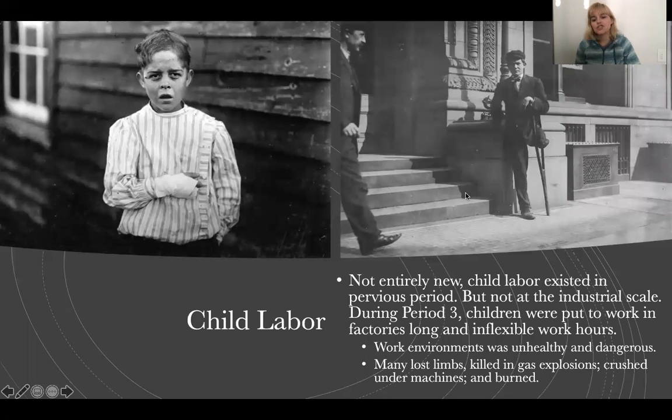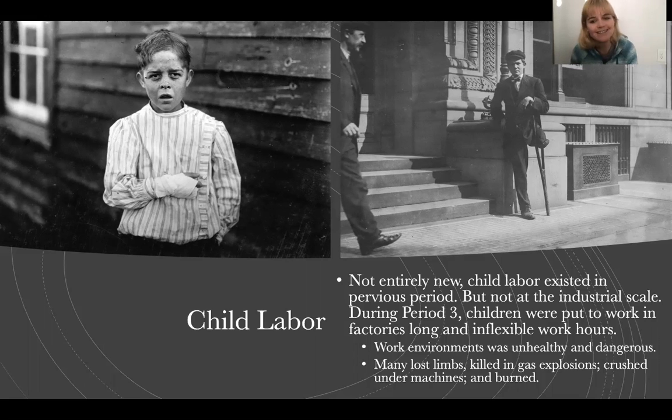Another one, guys, is child labor, which we sort of already talked about. So you guys don't have to write this down if you don't want to, but I do want you to understand what unregulated capitalism in conjunction with the industrial revolution does, okay? The concept of childhood is not really a thing in period 3, okay? So there's not this idea that we owe our children a good childhood. But that being said, the idea of bringing a 6-year-old to a factory to work a 12-hour shift is pretty crazy to think about, okay?